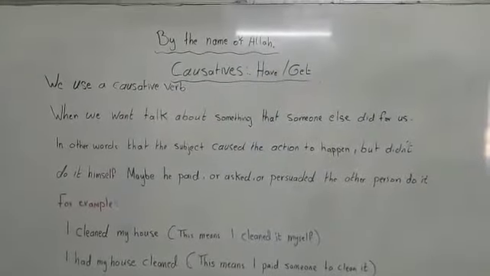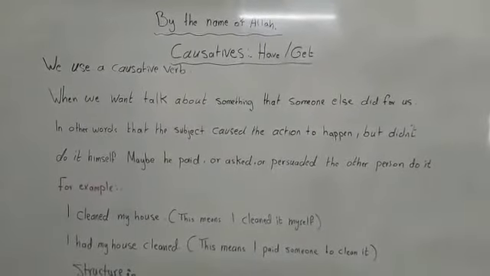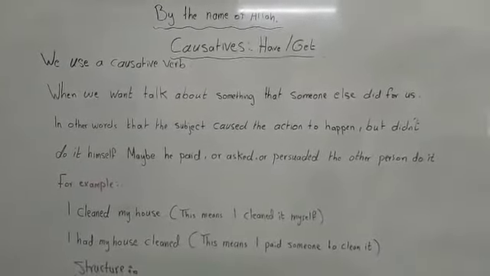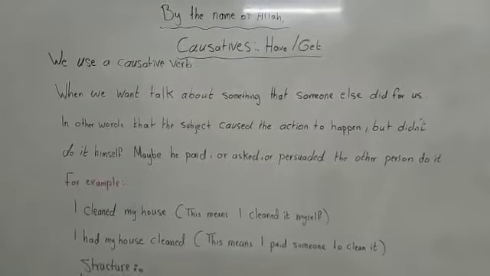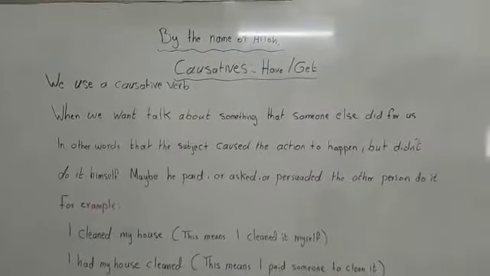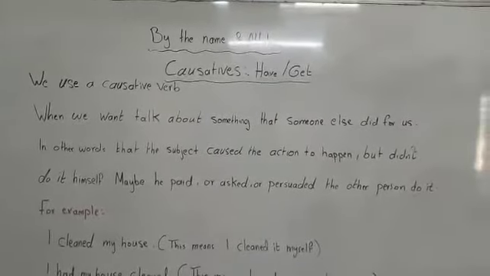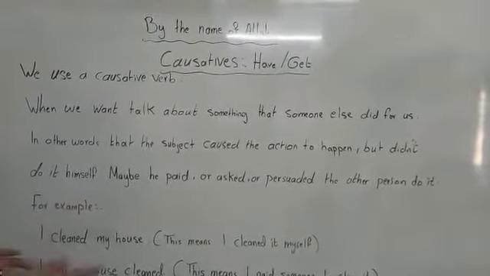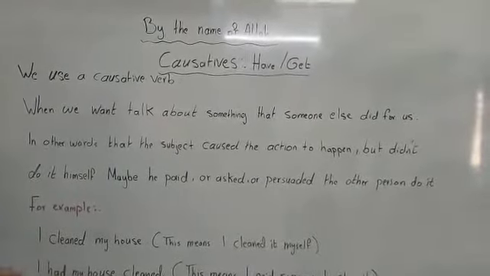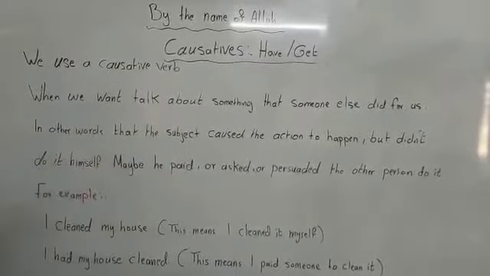Today, inshallah, we're going to take the second section of our rule, which is have, get, something done. And we call these two verbs causatives. Now, the question is, when or why do we use the causative verbs? Before we start, this title, causatives, isn't mentioned in your book, but you have to know it, okay? Have or get something done means causative.